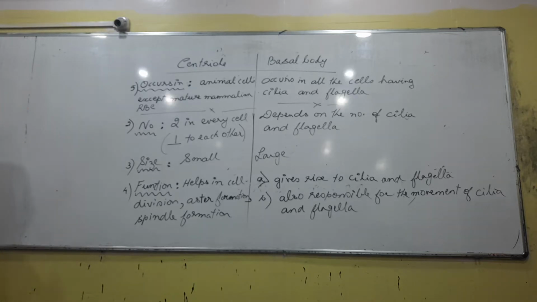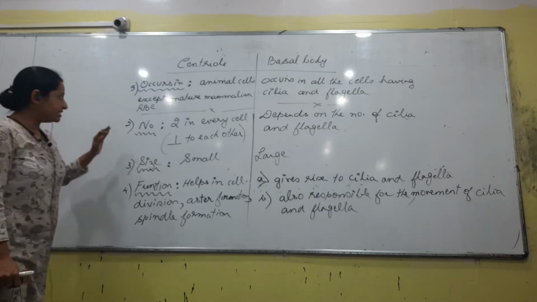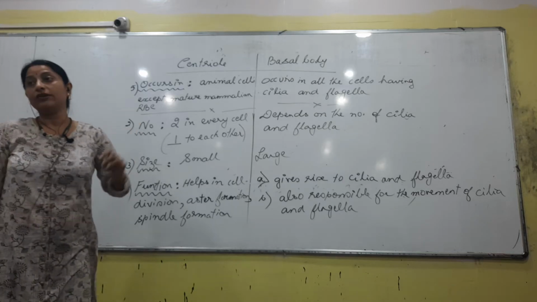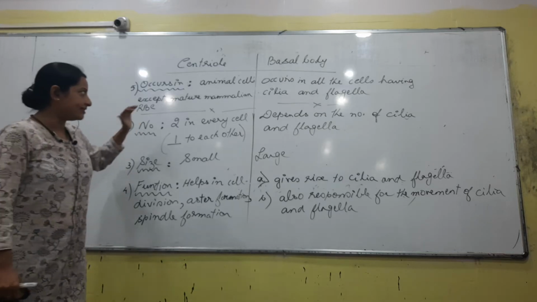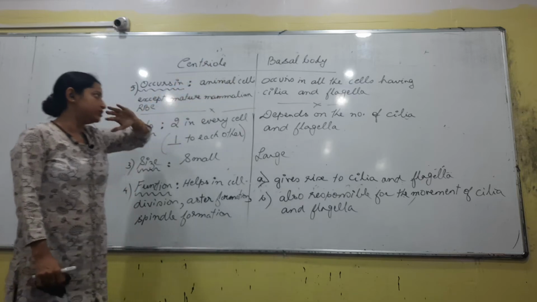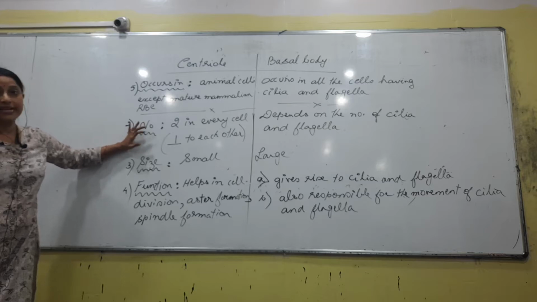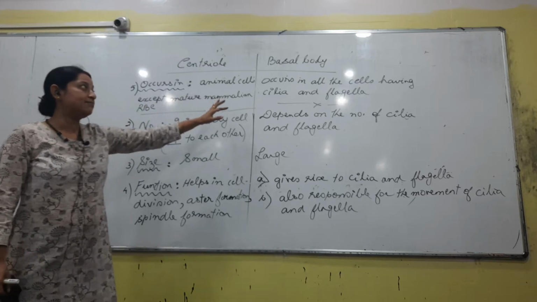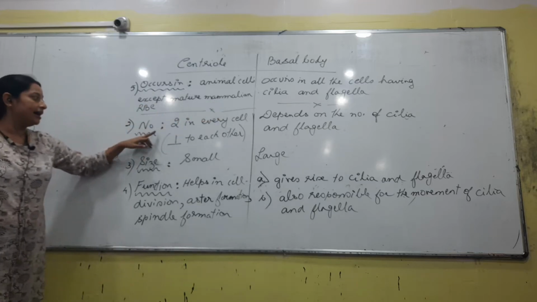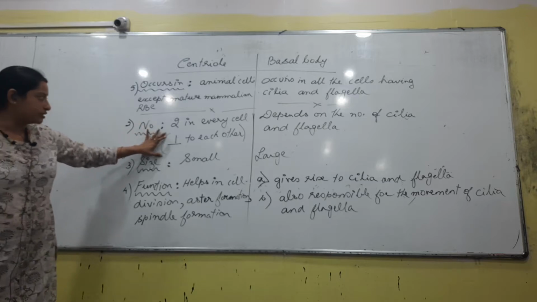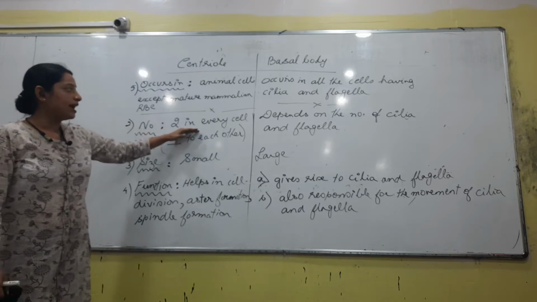So this is the comparison between centriole and basal body. These 5 points we need to remember. When we talk about the position, we understand what exactly the position of the centriole is and what is the position of the basal body. As far as the number of centrioles per cell and number of basal bodies per cell is concerned, this is one of the important points. In case of a cell, we have just what?